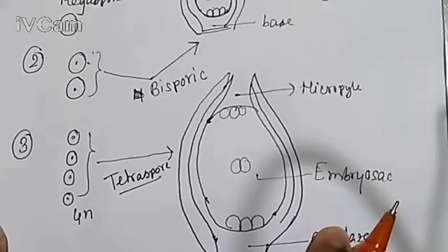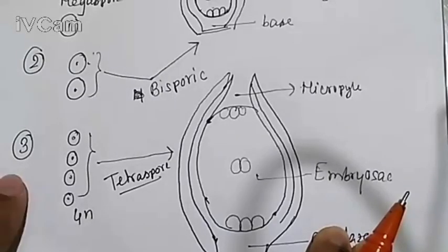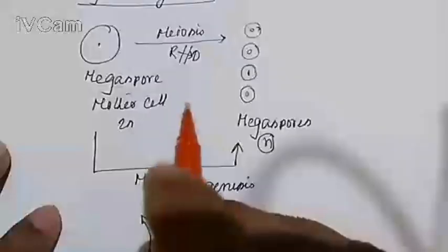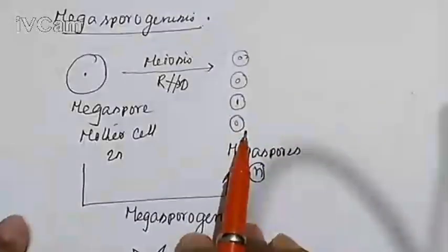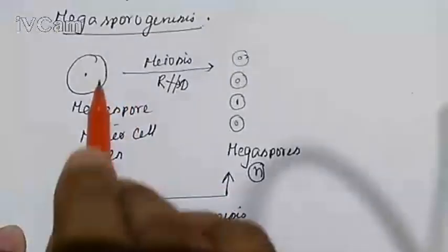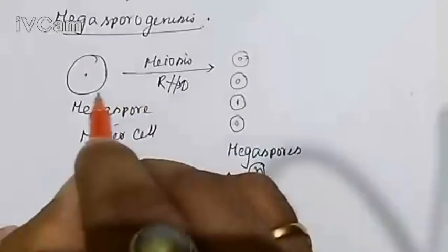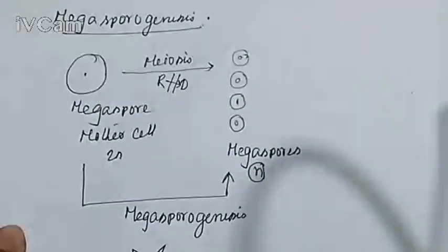So according to our syllabus, what is megasporogenesis? I repeat this definition again for you. Here you can observe a single megaspore mother. This mother is a diploid mother. This mother undergoes meiosis, that is reduction division, the sign here RD cross.